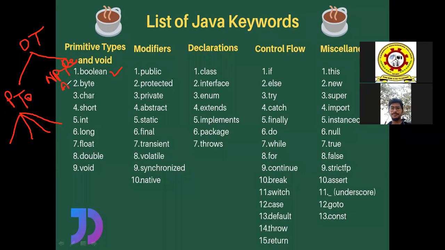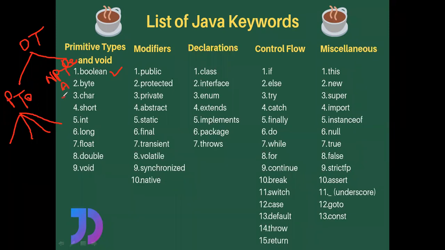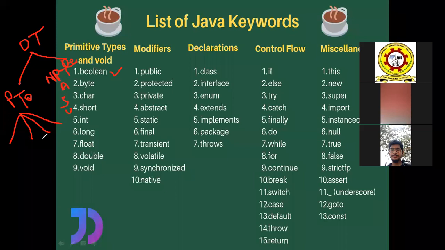Arrays, structures, and unions are examples of non-primitive data types. Primitive data types are mainly divided into 4 categories: the things which deal with integers, floating point numbers, characters, and Boolean.